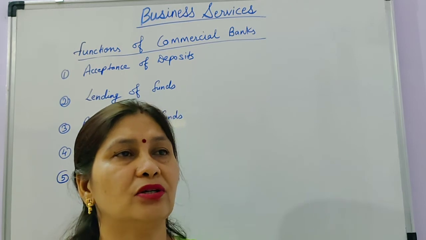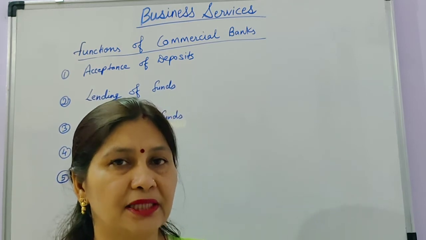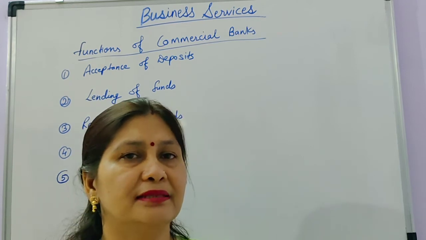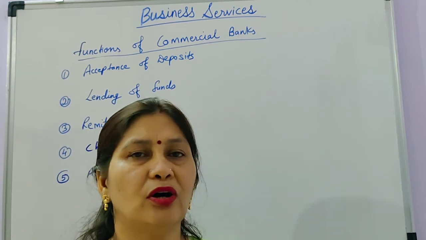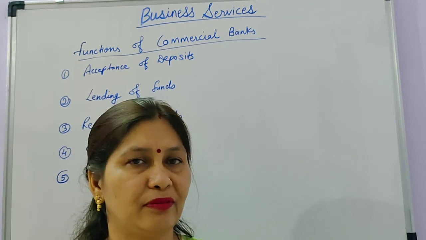Not only this, banks also do many functions like discounting bills of exchange, paying commissions, and making payments of our bills, and we can also pay different types of insurance with the help of banks.